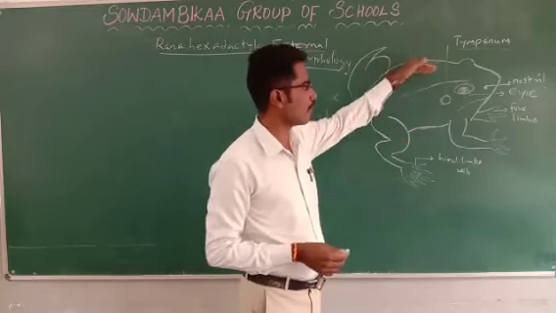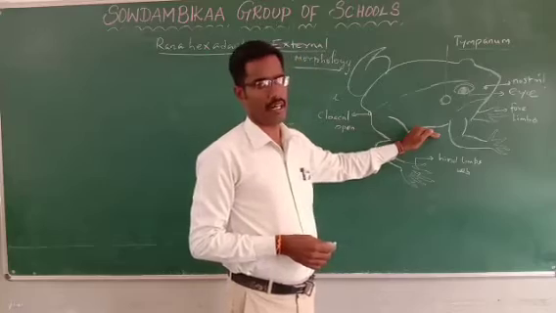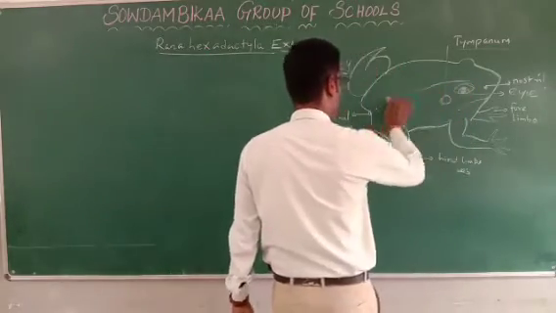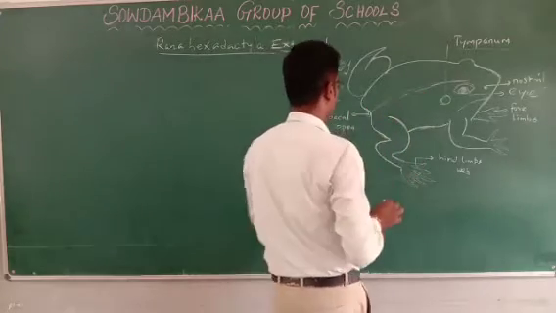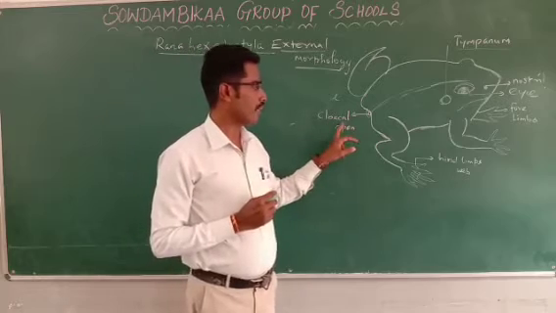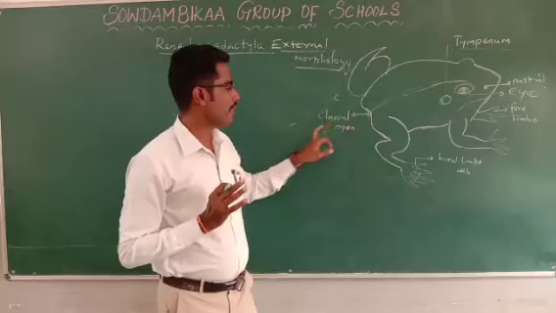The posterior part of the body contains the cloacal aperture, for the digestive, excretory and reproductive systems.